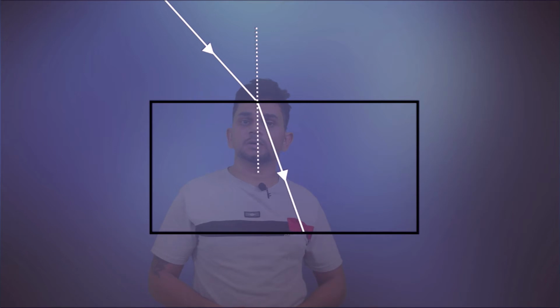Now the light is transmitting from air to glass, right? Rarer medium to denser medium. What is going to happen? When light is traveling from a rarer medium to a denser medium, the refraction, the deviation, will be towards the normal. The bending will be towards the normal. Here you can see the bending is towards the normal. Here we are going to draw the normal.